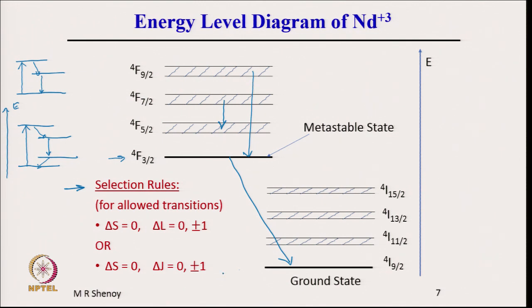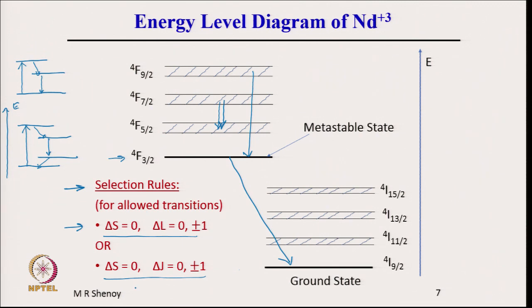Now, the allowed transitions are characterized by certain conditions and they are called selection rules. Those transitions, for example the transition shown here, either this or this, which satisfy the selection rules are called allowed transitions. What do we mean by allowed transitions?